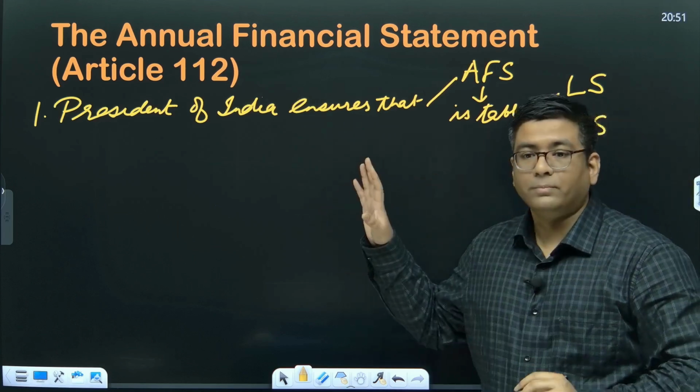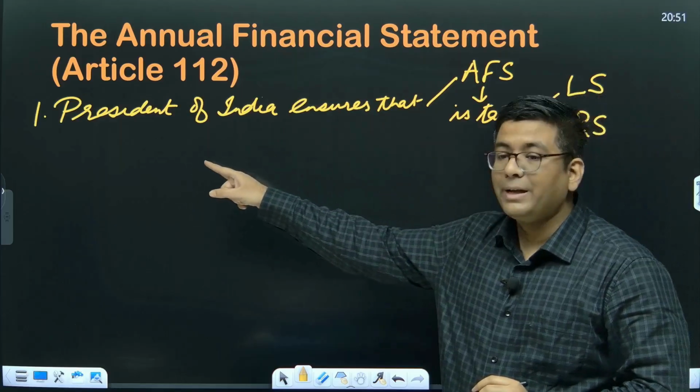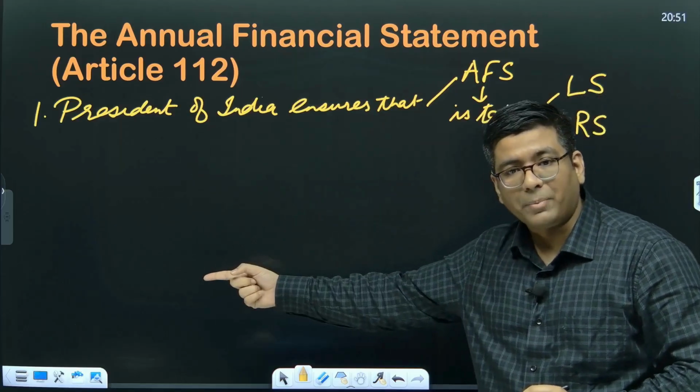This has to be done, and the President of India is responsible for making this happen.